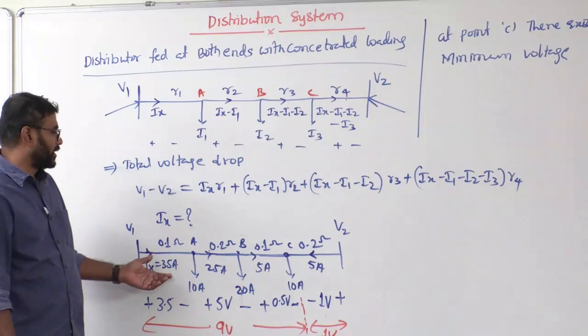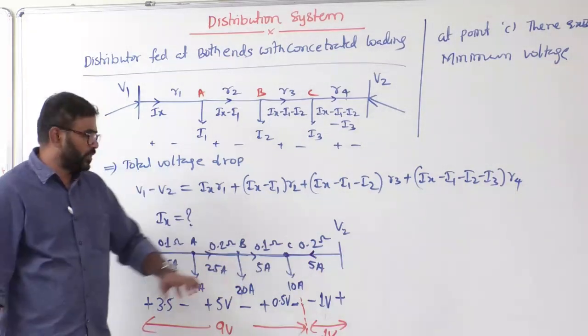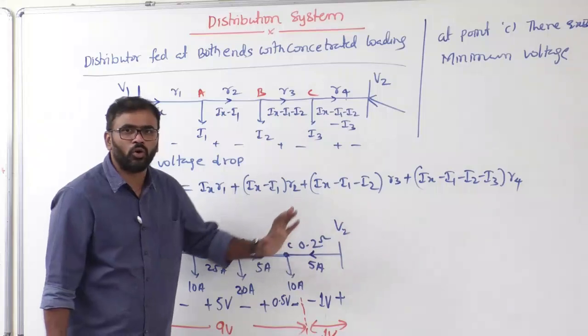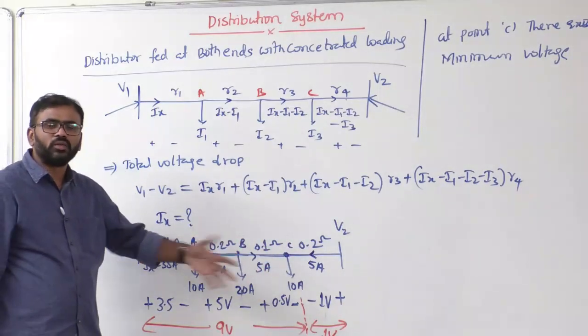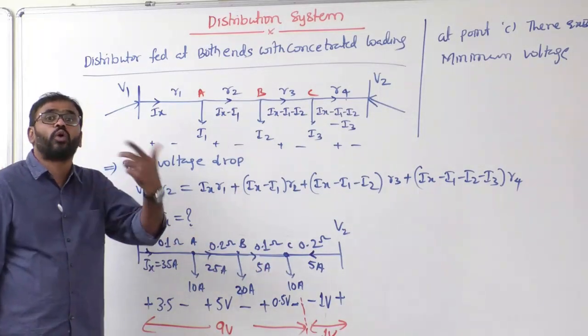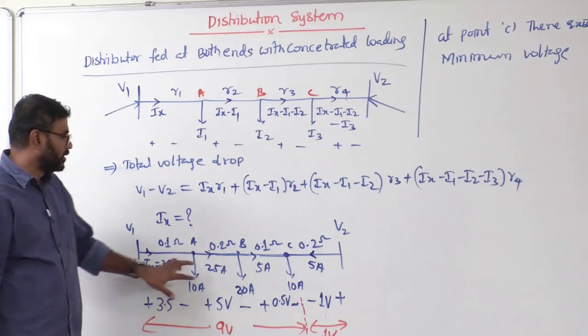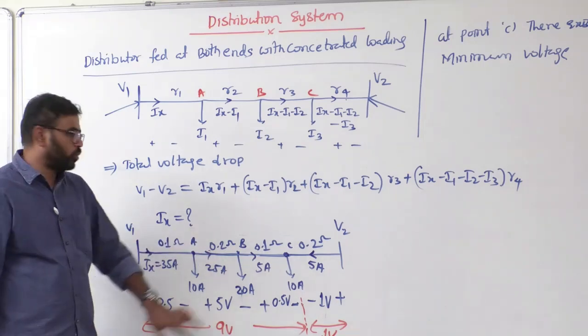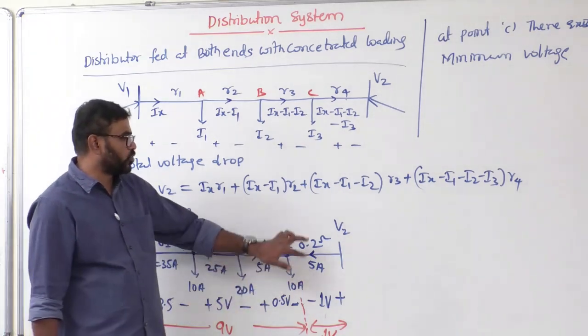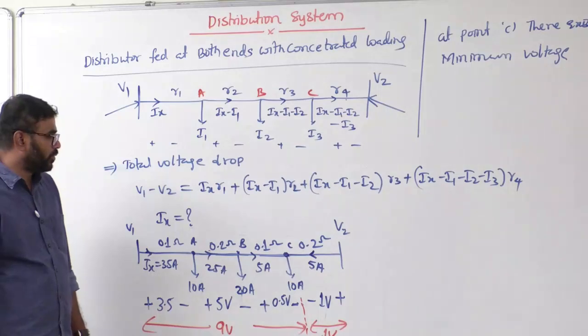Okay. Now you can calculate the total loss. Total loss means don't think that this minus this. No. Because current may be reverse. But loss will be always positive because I square R. Correct or not? Here the loss is what? 35 square into 0.1. Here 25 square into 0.2. Here 5 square into 0.1. Here 5 square into 0.2.